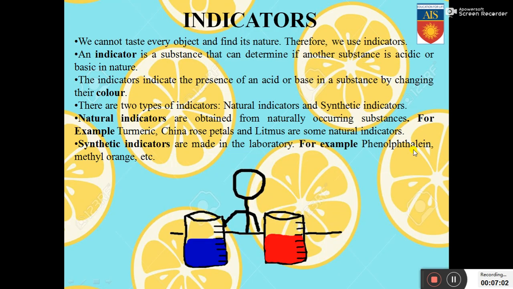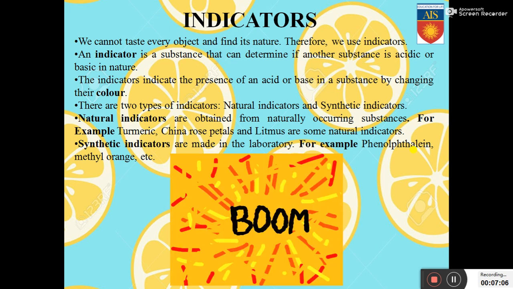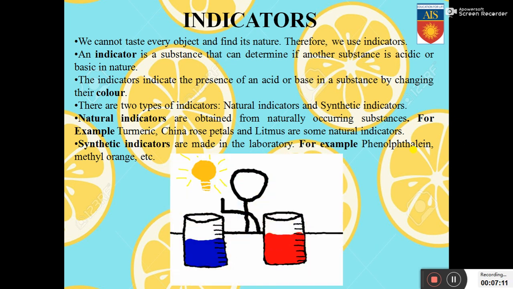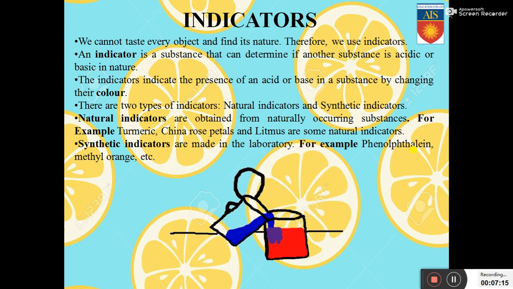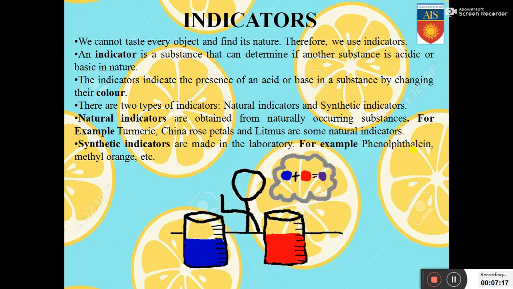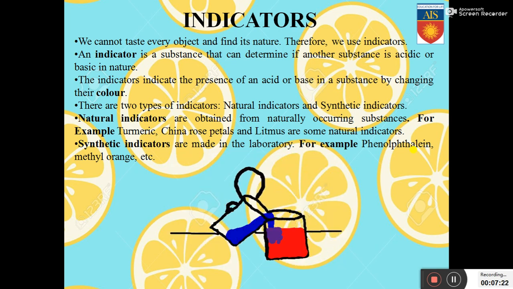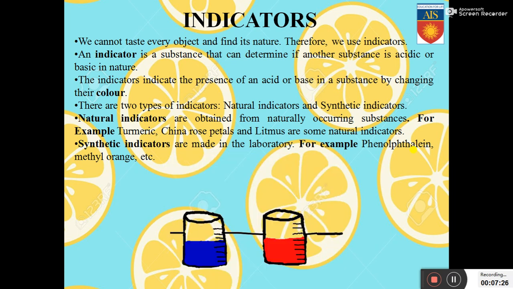Now we will come to a very interesting part. What is it called? We will learn about indicators. As the name suggests, indicators are certain substances that help us to indicate something, that help us to conclude something. Why do we use indicators suddenly? We cannot taste every object that is found in nature. They might turn out to be harmful to our body. Therefore, we use indicators.